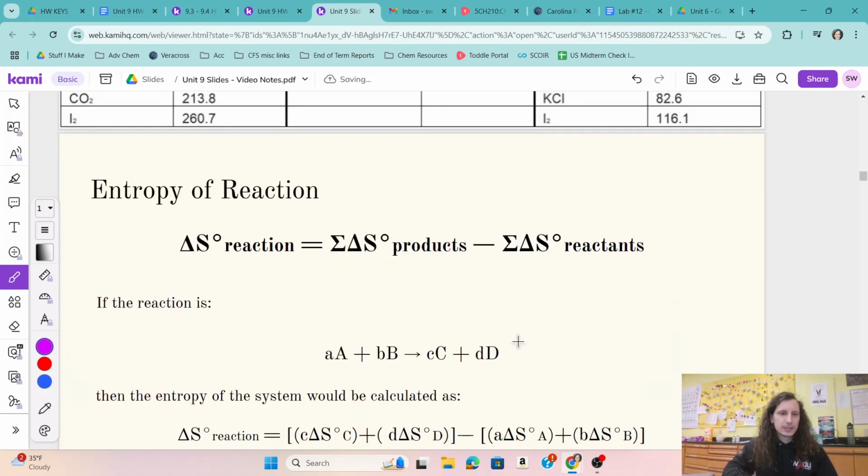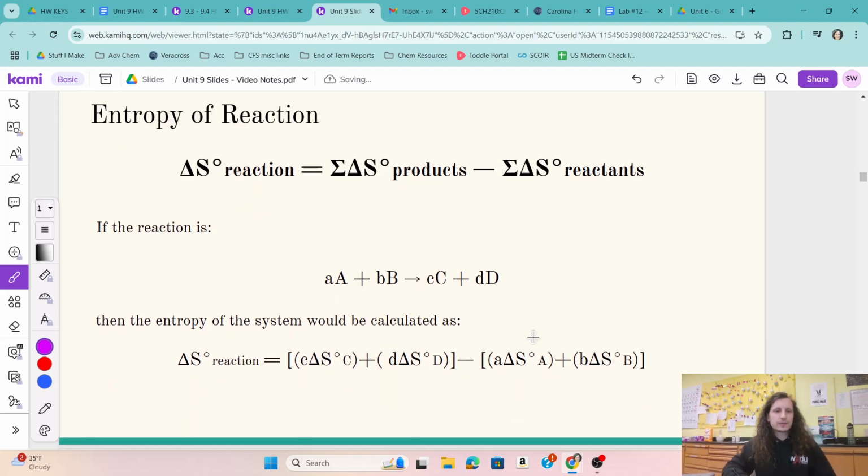So again, let's get to that entropy of reaction calculation. Again, what this looks like is summing the entropies of the products minus the sum of the reactants, and pay attention to your coefficients, which need to get multiplied by the individual molar entropies. So here are my 2 products, delta S of D, and they're being multiplied by those coefficients. We sum those, we subtract the same thing for my reactants, multiplied by their respective coefficients.